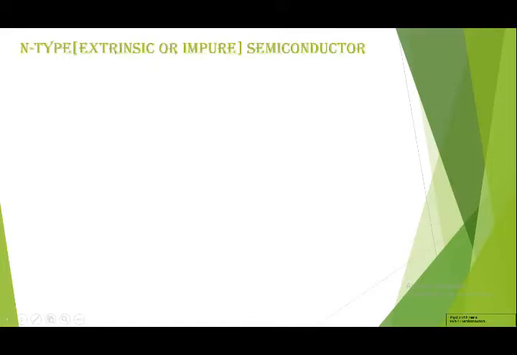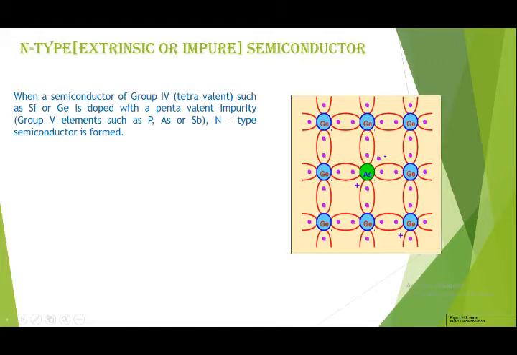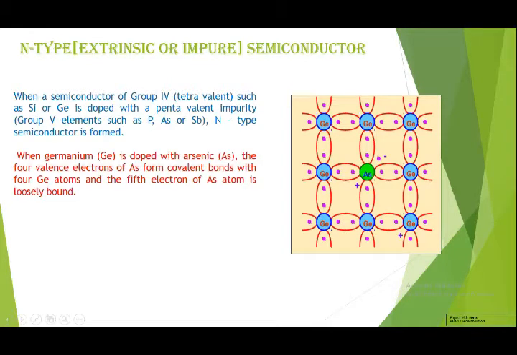Now we will see another type of extrinsic semiconductor, that is n-type semiconductor. When we add a fifth group element as the impurity in a plus 4 group element, or we can say in a pure semiconductor, then the semiconductor formed is called n-type semiconductor. For example, when germanium is doped with arsenic: germanium is a plus 4 group element which forms the pure semiconductor, and arsenic is a plus 5 group element. We can take other elements also, phosphorus and antimony, which are also plus 5 group elements.